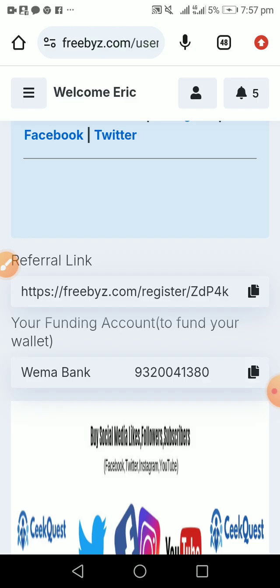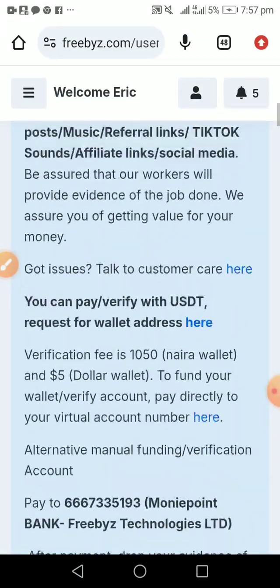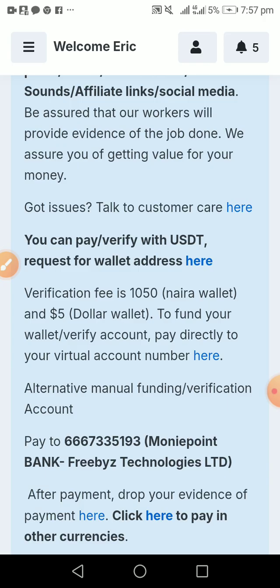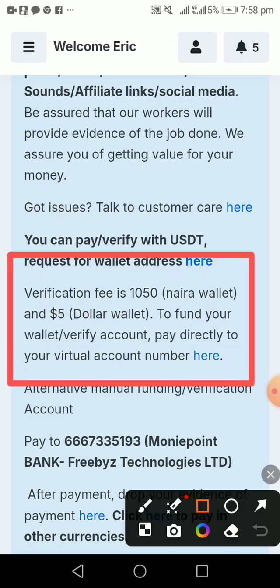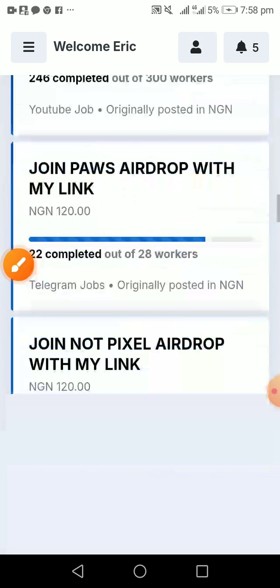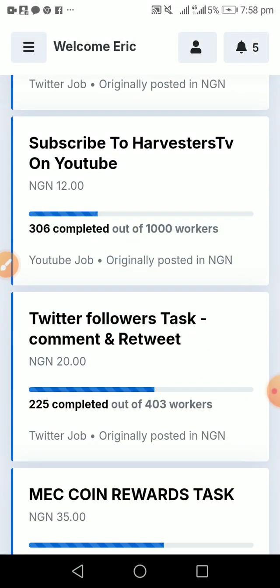To verify your account, you have to pay a sum of 1050 naira to fund the account, which is written right here. So as you can see, this is a platform where you can perform simple social media tasks